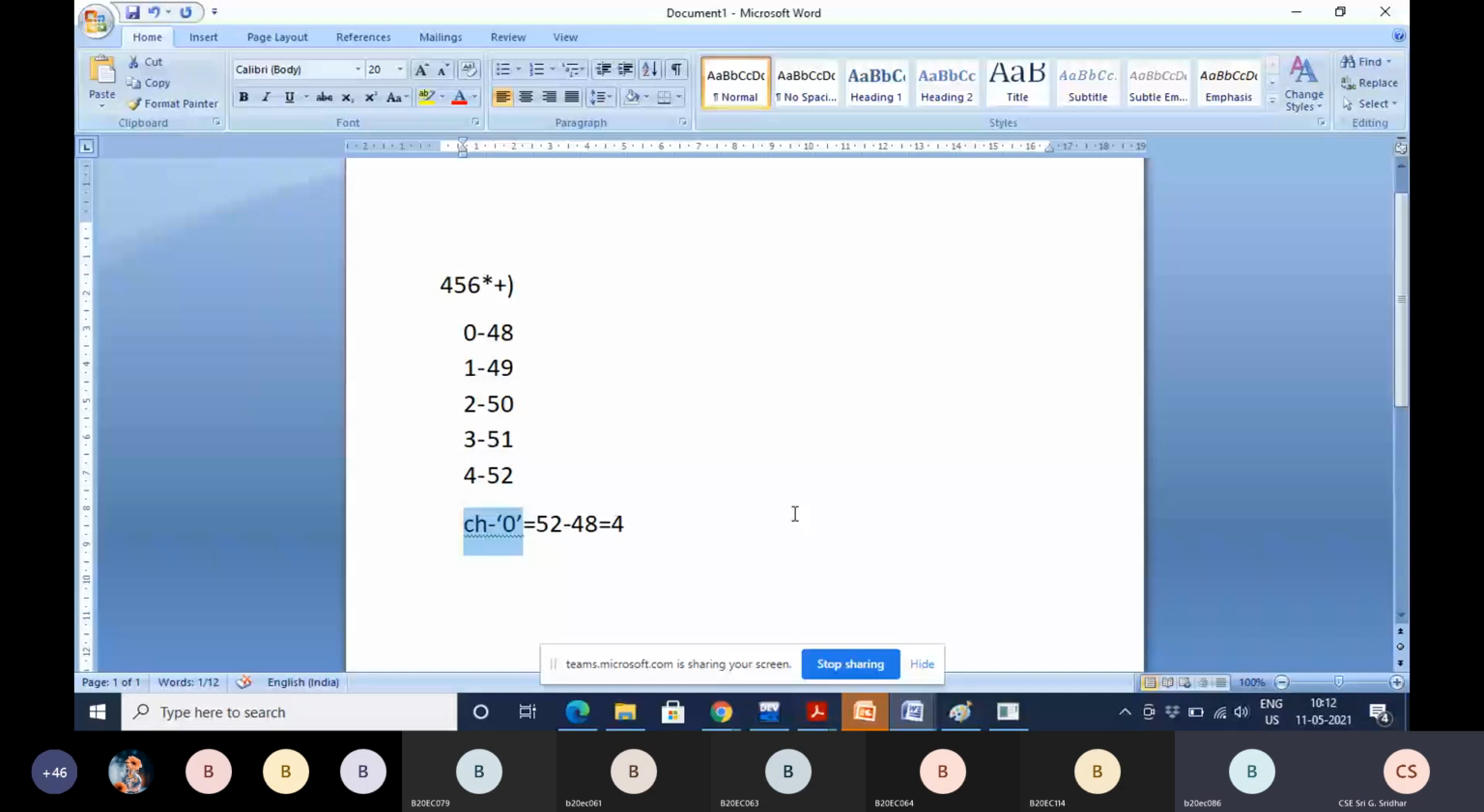Yes, sir. This applies to any digit. In between 0 to 9, you can give any digit in order to get the original value, right?